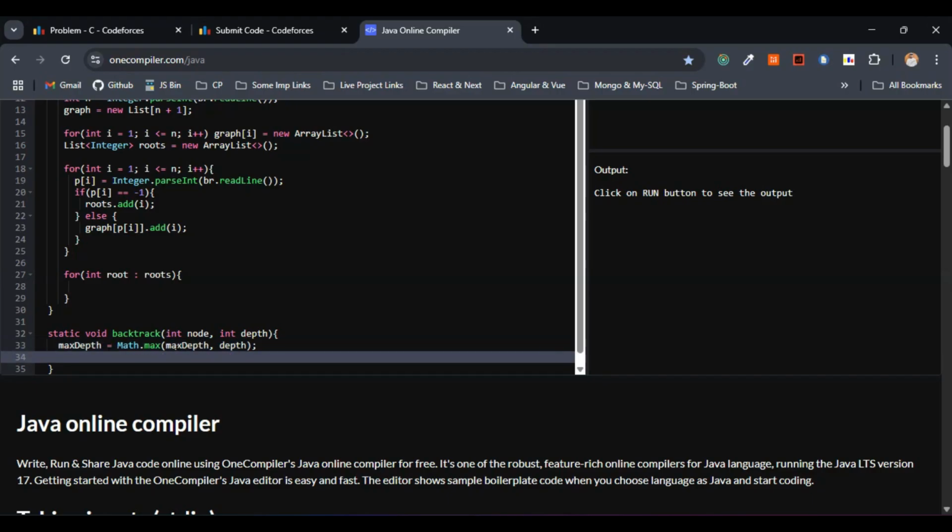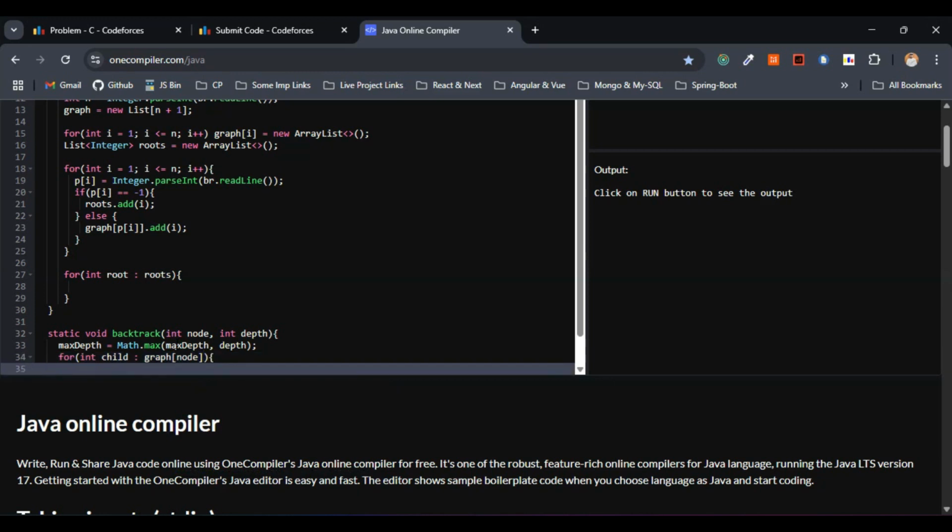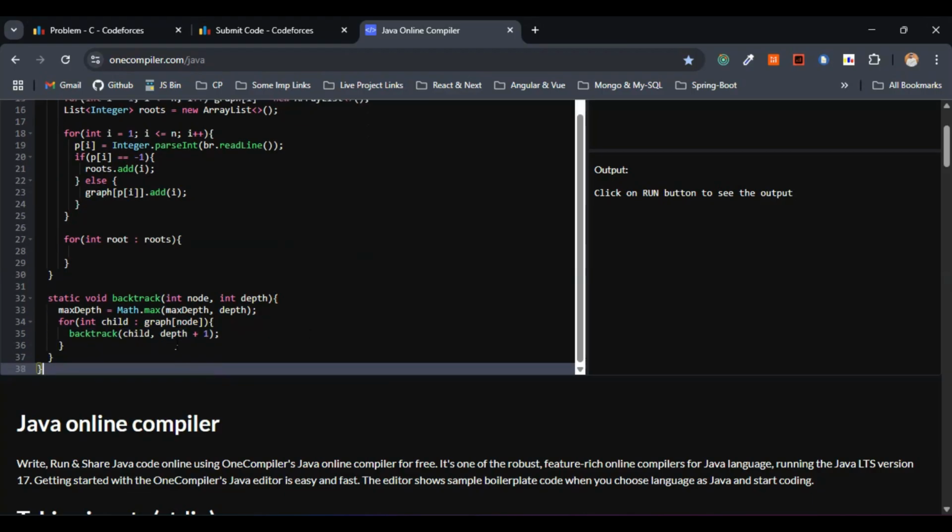Again, let's go with the for loop because we have to visit all the subordinates, and we have to recurse with the increased depth as well. Let's articulate the same thing in the form of code now. So this will be for child in graph of node. Within the for loop, let's recurse with increased depth, nothing but backtrack of child, comma depth plus 1. So this is fine. We are done with the backtracking part.